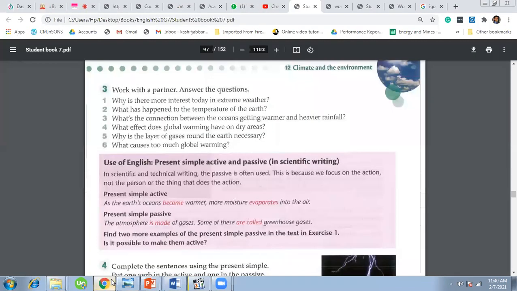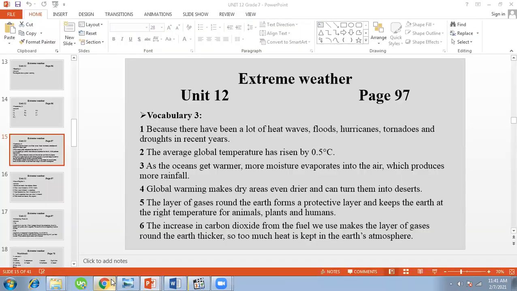Question number 5, why is the layer of gases around the earth necessary? The layer of gases, which is called the atmosphere, forms a protective layer around the earth and keeps the earth at the right temperature for animals, plants, and humans as well.